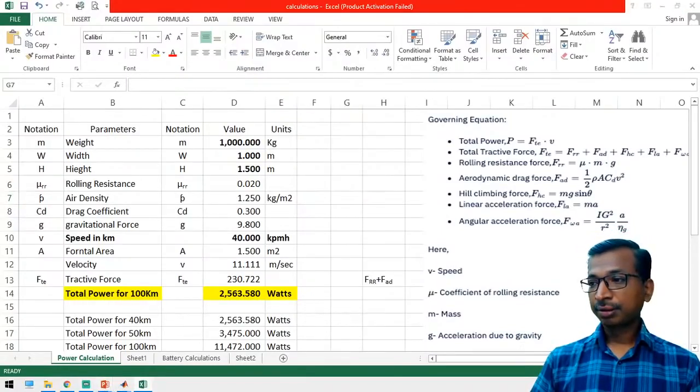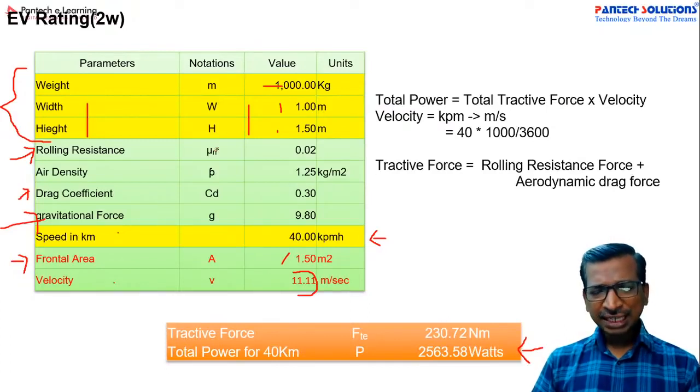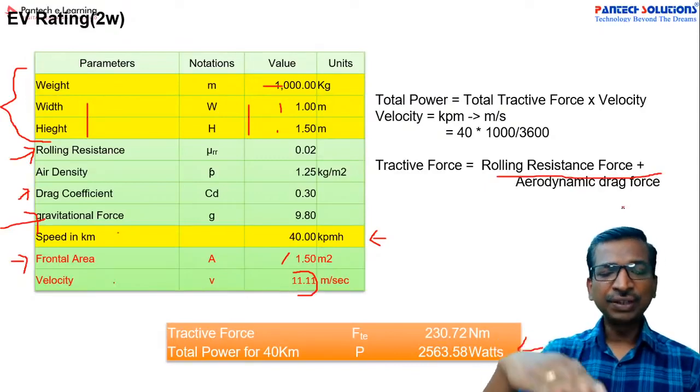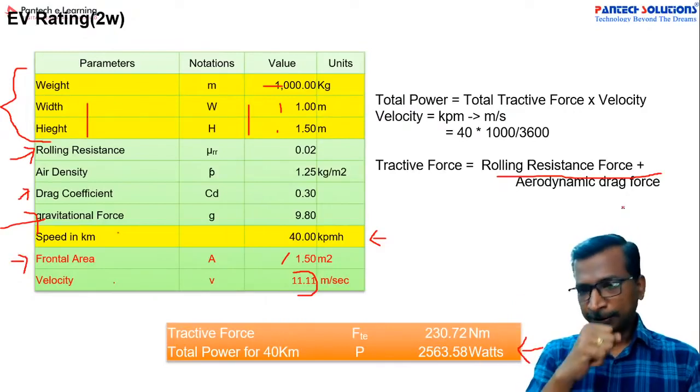Here, if you apply these values, you will get 2.5 kilowatt as the total power requirement for the vehicle. For this case study we have chosen only two variables. We considered the vehicle on a flat surface, but in the actual case you have to calculate